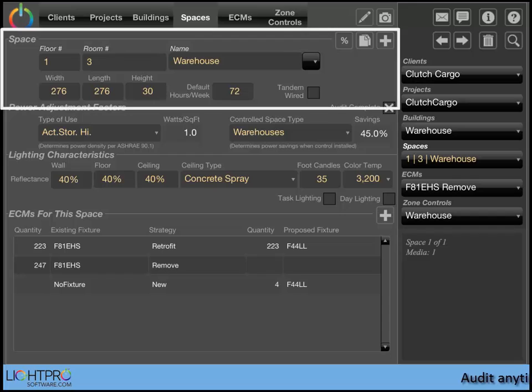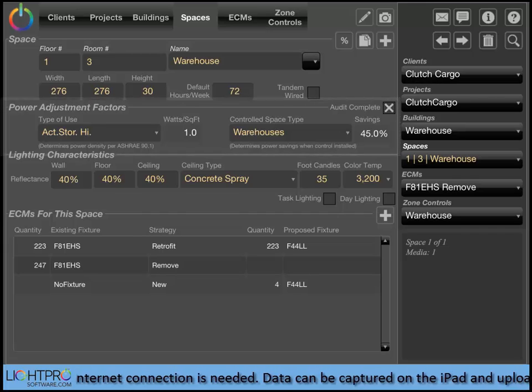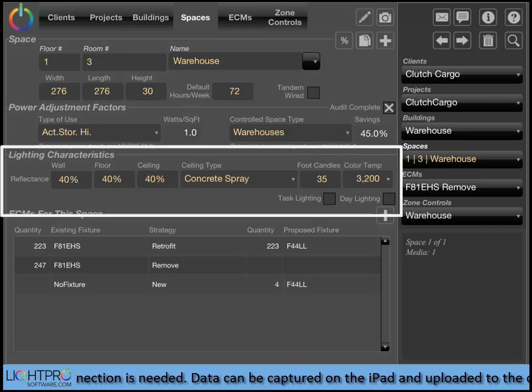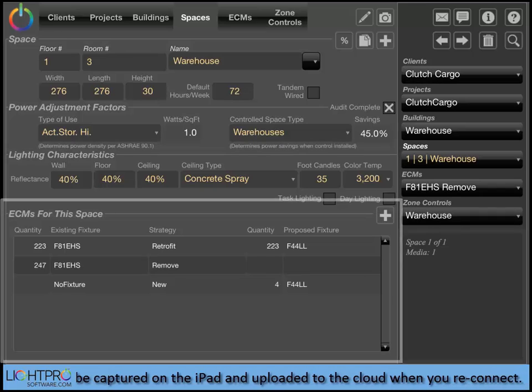The Spaces screen is used to store basic information about each space. It also contains a section to record the ASHRAE and Title 24 power adjustment factors for watts per square foot based on room use, as well as the standard occupancy sensor power reduction factors based on room type. It also includes a section to record the lighting characteristics info and a list of all the ECMs defined for the space.